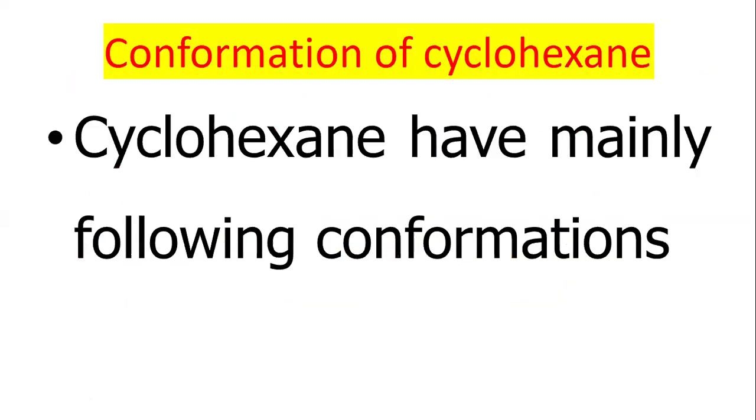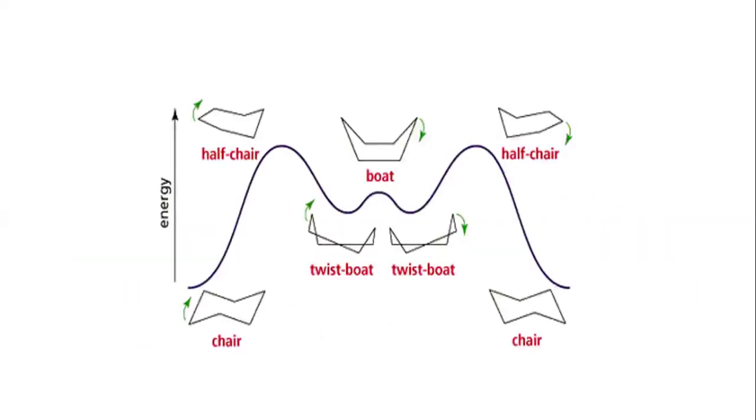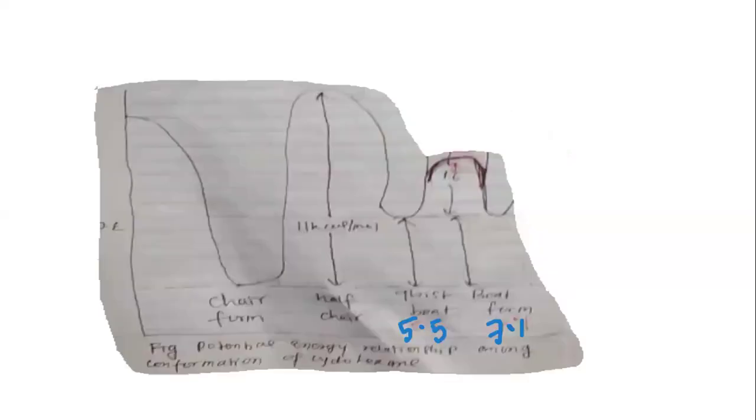Conformation of cyclohexane. Cyclohexane has mainly the following conformations: chair, half chair, twist boat, boat.